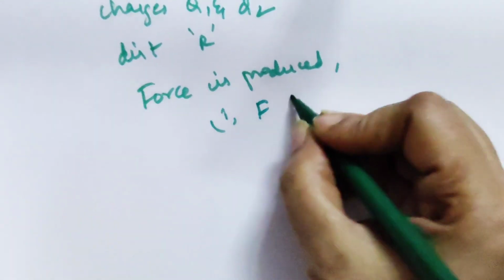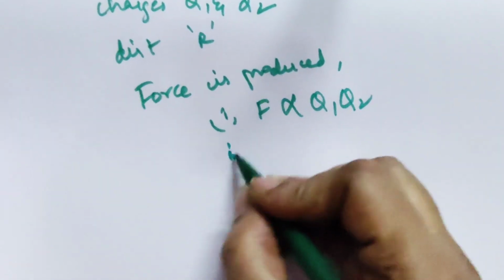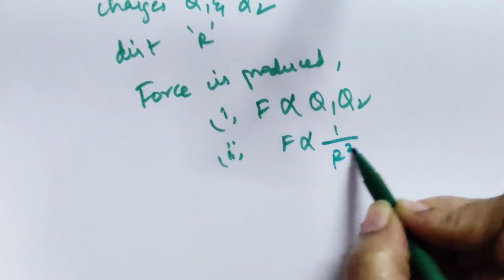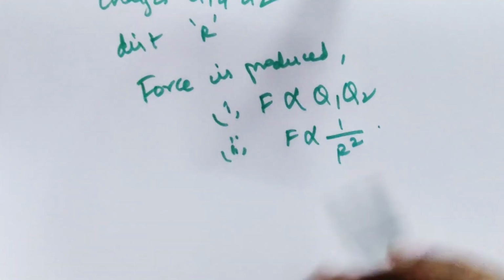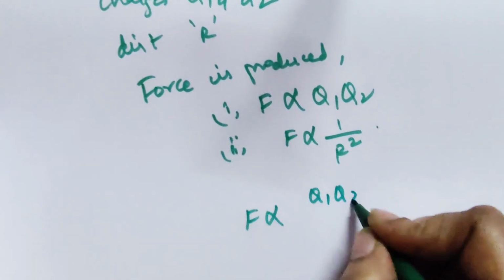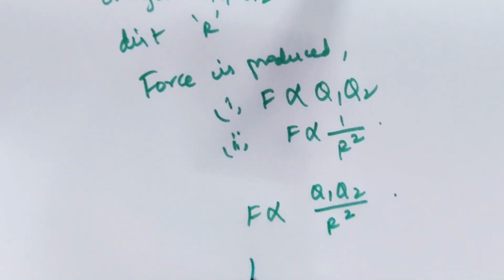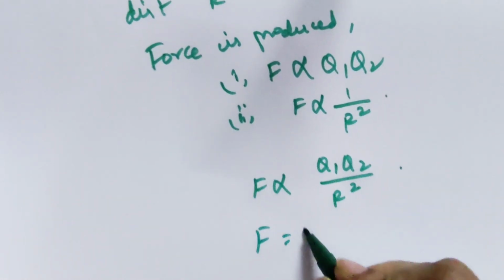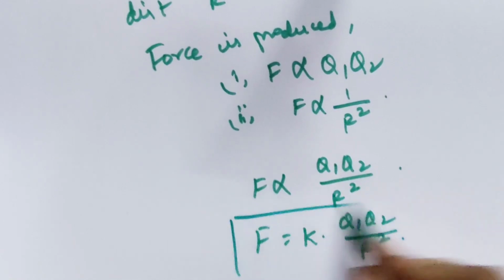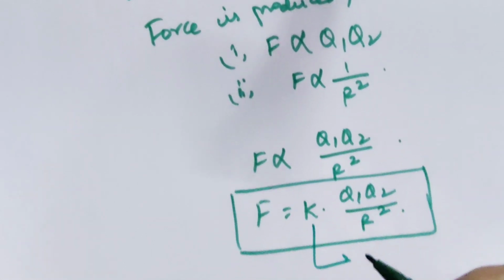First one is F is directly proportional to Q1 Q2, the charges over here. The second condition is F is directly proportional to 1 by R square. If you combine these two, F is directly proportional to Q1 Q2 by R square. If you remove the proportionality, that becomes F is equal to K into Q1 Q2 by R square. This is the actual Coulomb's law. This K is nothing but a constant.